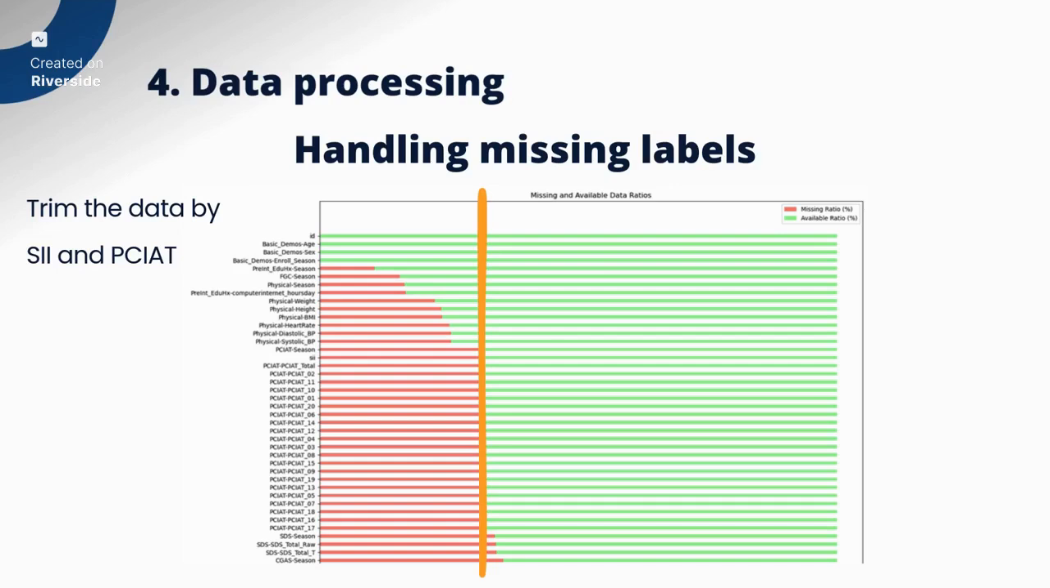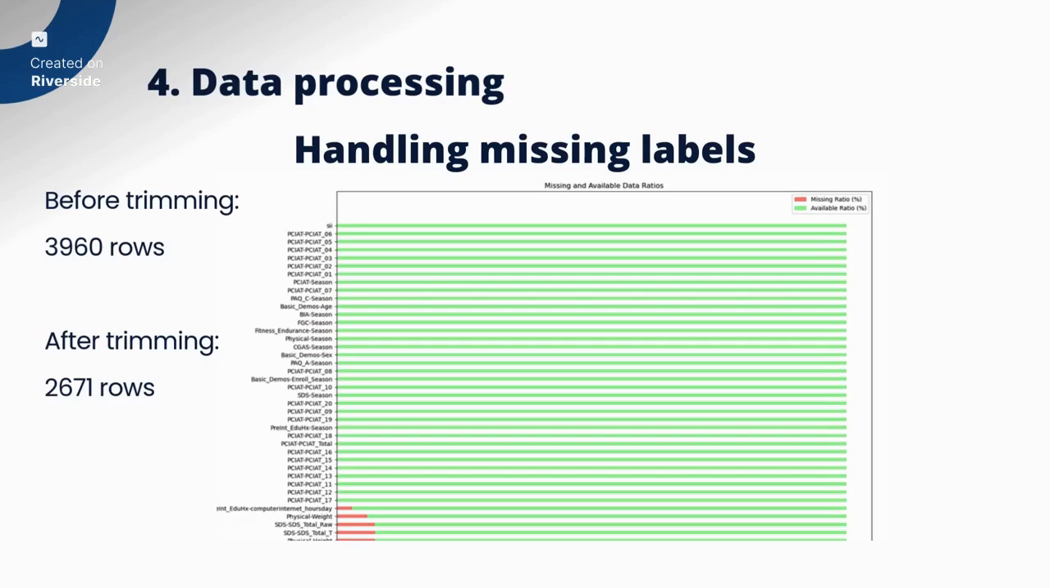We will delete all data with missing SII values as well as missing PCIAT values, because the SII value is derived from the PCIAT questionnaire result. So if a PCIAT questionnaire result is missing, it means that the SII value might be false. So here is the missing to available data diagram after we have removed all data with missing labels. Before trimming, as you can see, there are almost 4,000 rows, and after trimming there are only approximately above 2,000.